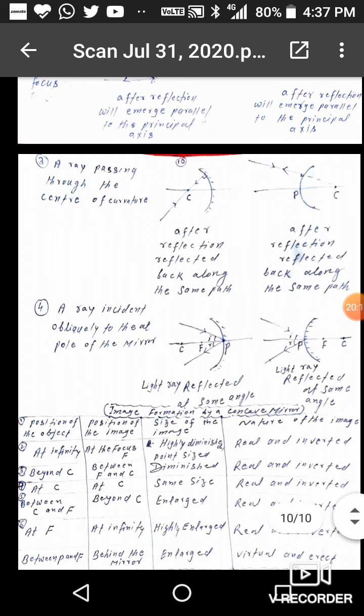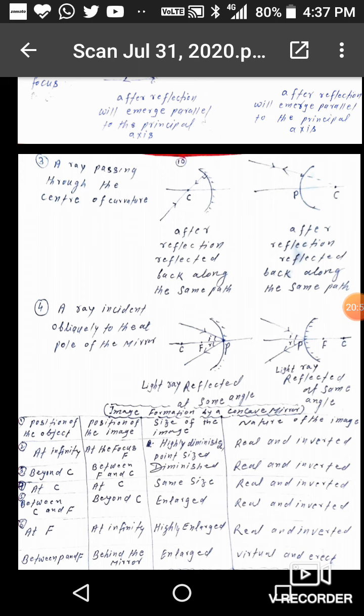Third, when rays pass through the center of curvature, then they will retrace the same path through the center of curvature. So when the ray passes through the center of curvature, after reflection it is reflected back along the same path, because any ray passing through the center of curvature will be incident normally on the reflecting surface and return back on the same path.